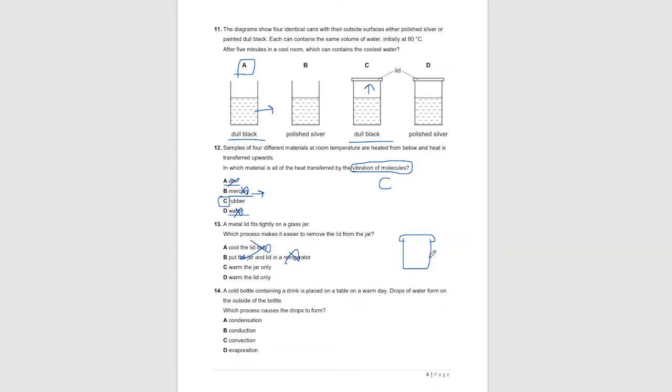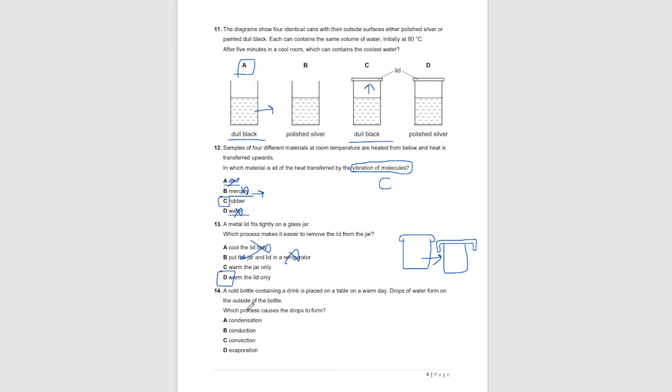Warm the jar only. So warming the jar will make the jar expand, because when anything is warmed or heated, the distance between molecules increases and that particular object expands. So warm the jar only will only expand the jar, not the lid. We need to expand the lid. So warm the lid only will make the lid expand, and as it expands, it will be easier to open the lid. So as it's heated, the lid will expand and it will become easier to open the lid. So D is the answer.